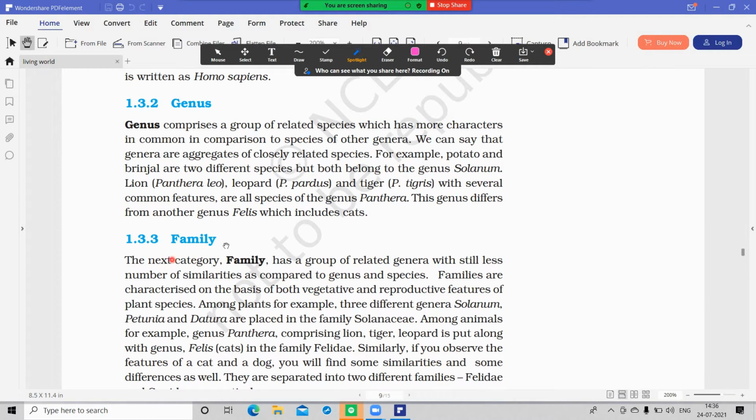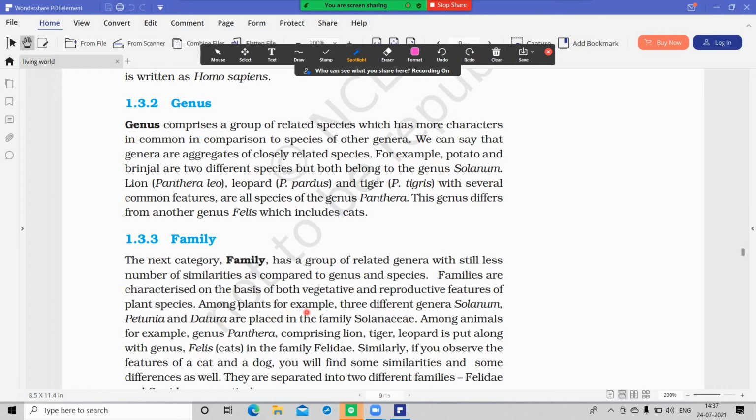Then we go to family, the next category, which is higher than genus. Family is a group of related genera with fewer similarities when compared to genus and species. It's a group of related genera. Families are categorized based on vegetative and reproductive features.